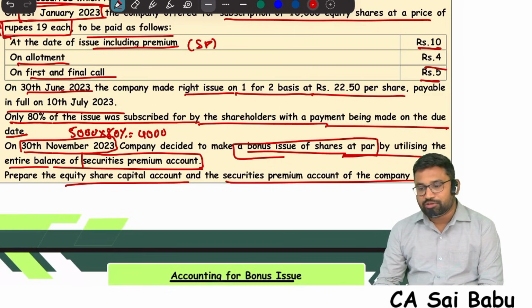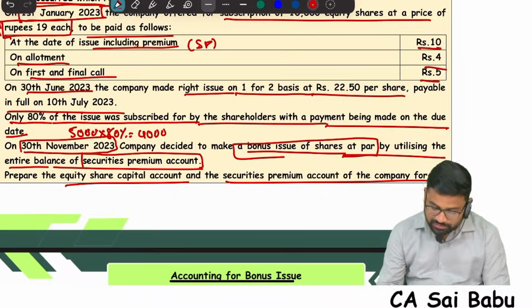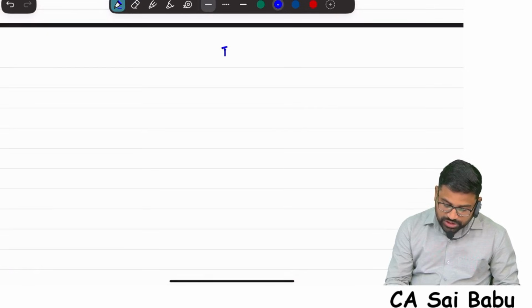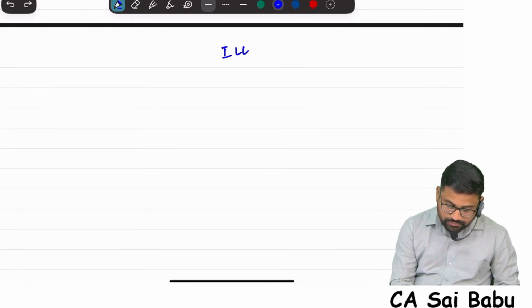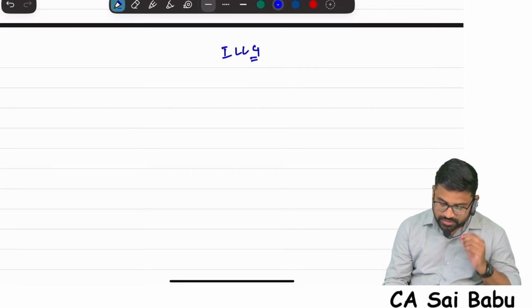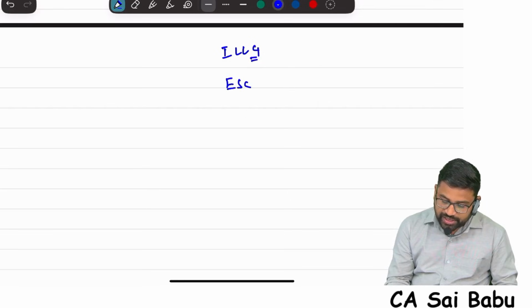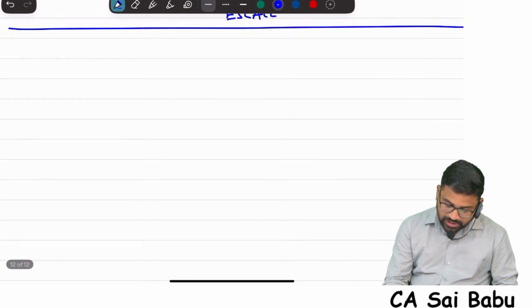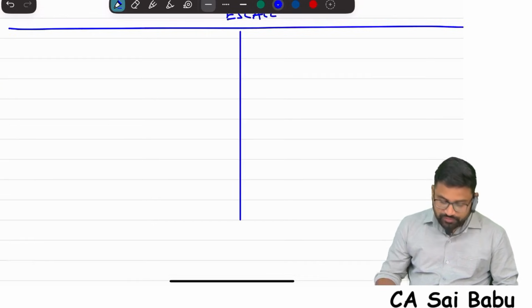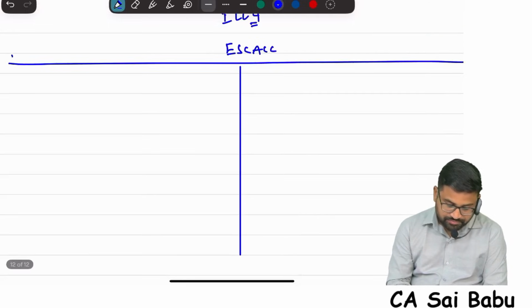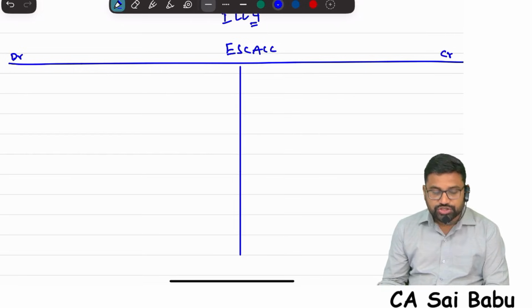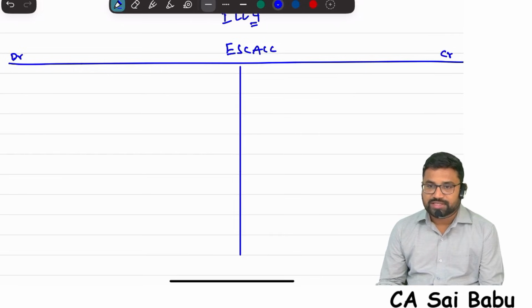Equity share capital account as well as securities premium account. So very simple. Illustration number 4, sir. If I prepare equity share capital account, sir, in respect of issue of shares, when equity share capital is getting affected, first come to public issue.